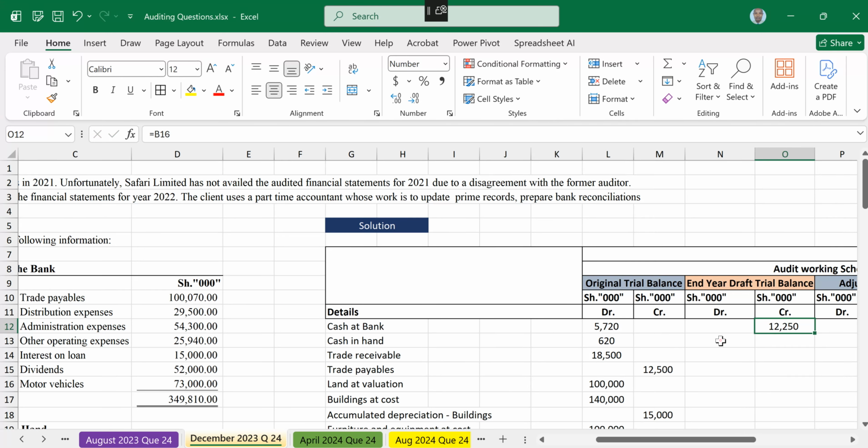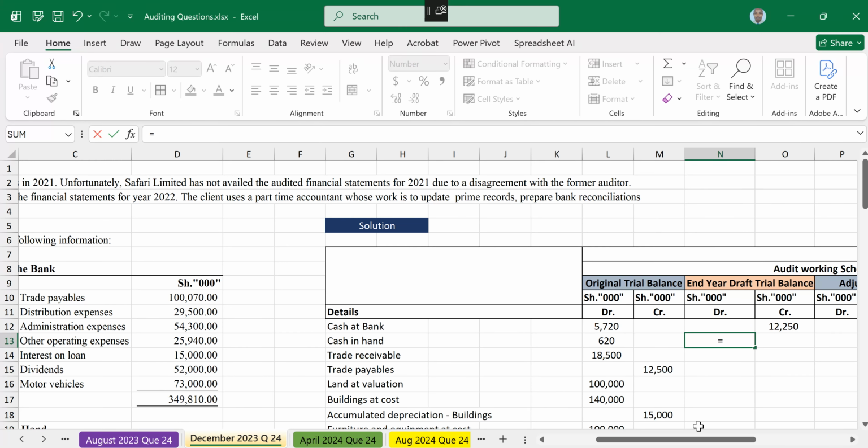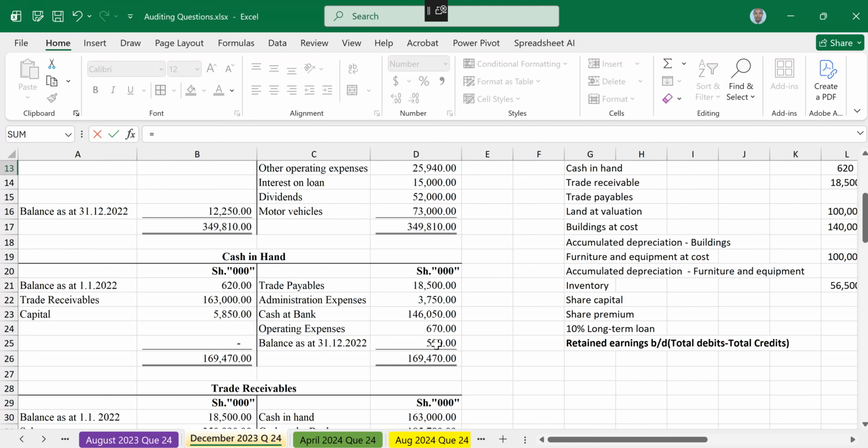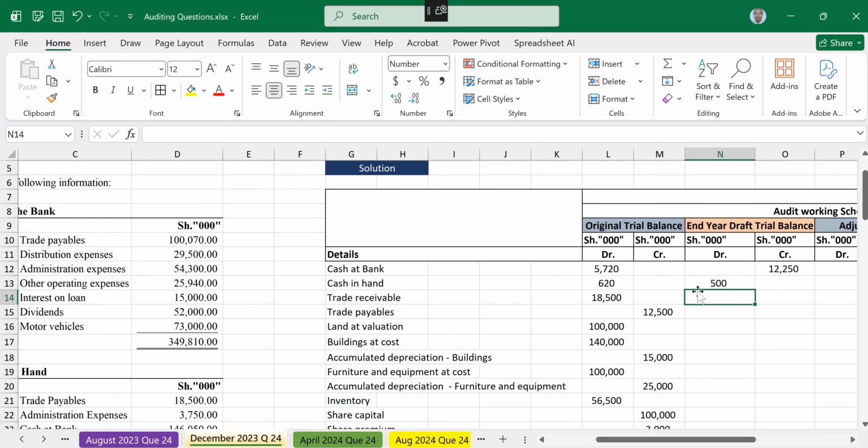Now cash in hand is on the debit side. The closing cash in hand is 500. Then trade receivable.